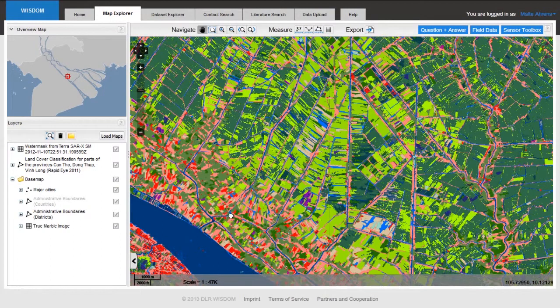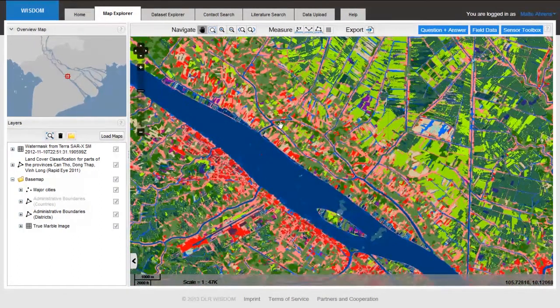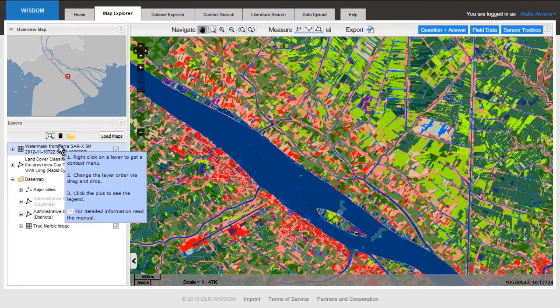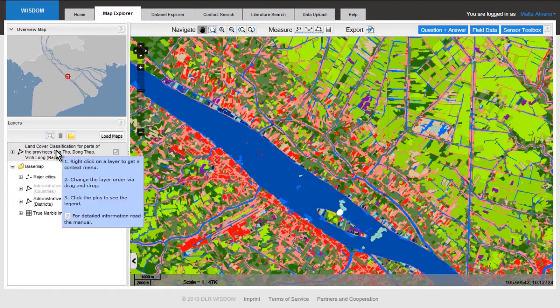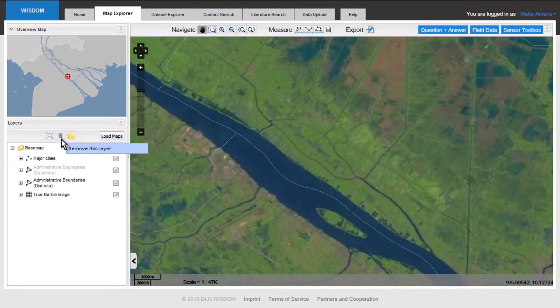Now we are here in this viewer, and you might say, wow, that sounds pretty complicated to me. To first go to this Dataset Explorer and then load everything into the Map Explorer. Can I not have this a little bit easier? And I can give you good news. You can. I will first delete these two products again from the viewer, because we don't need them at the moment.